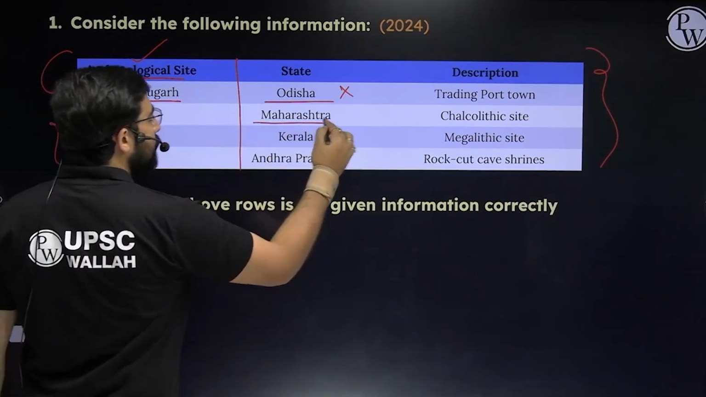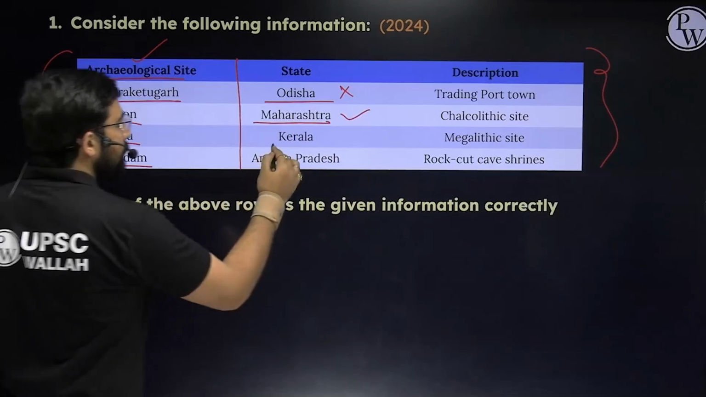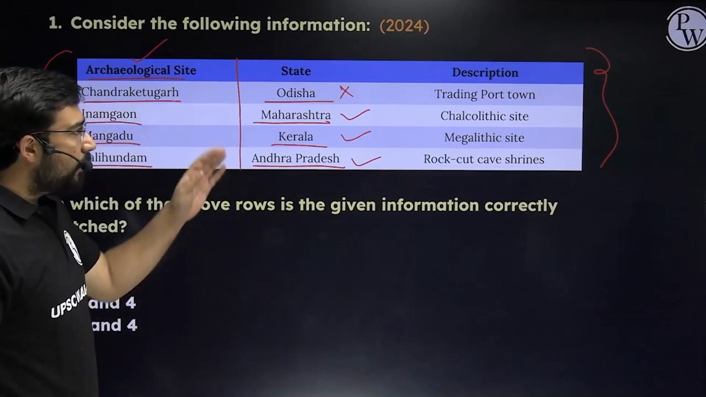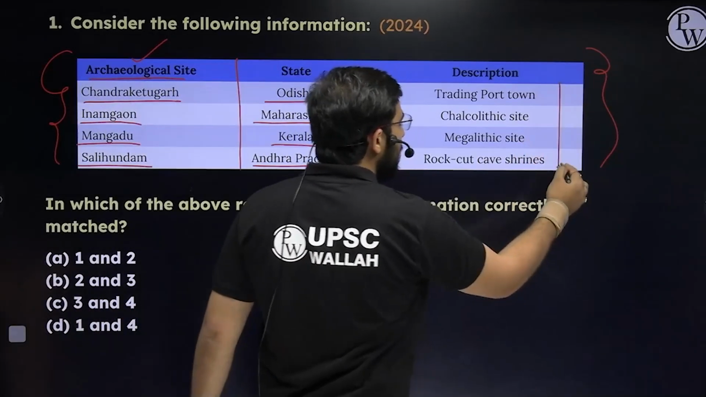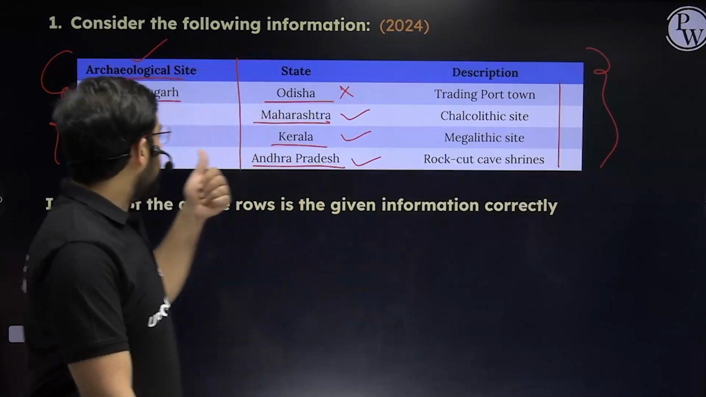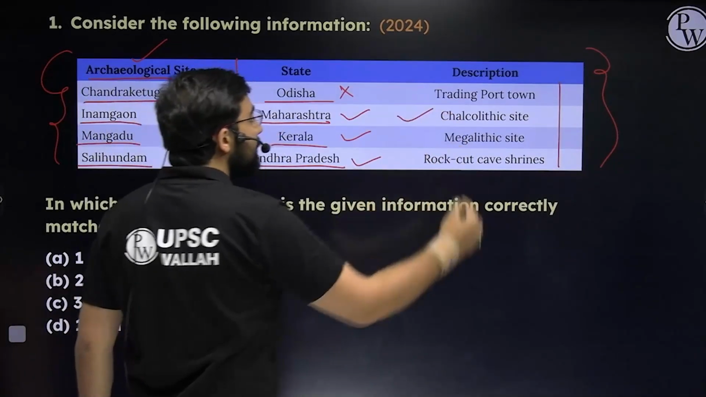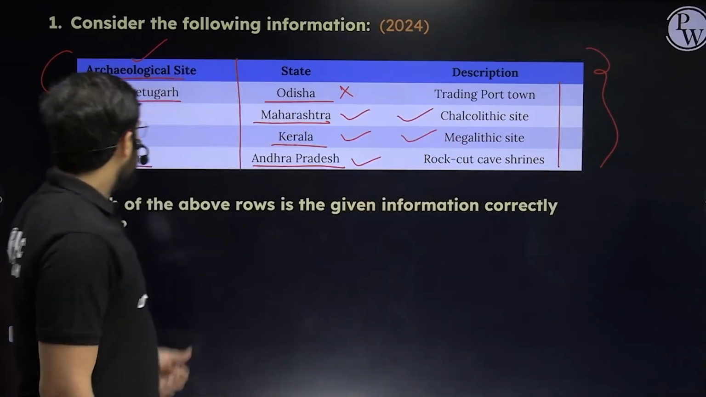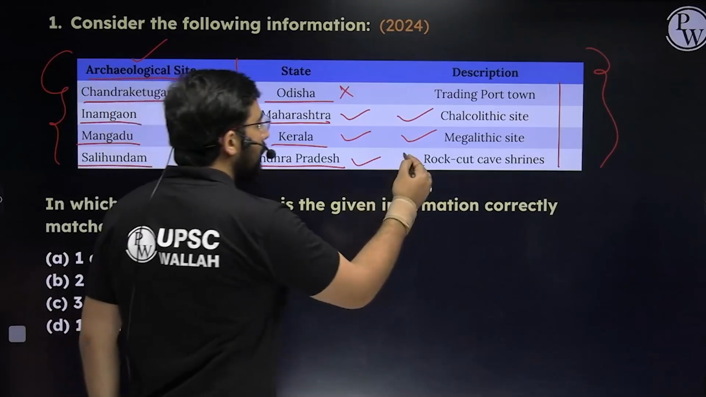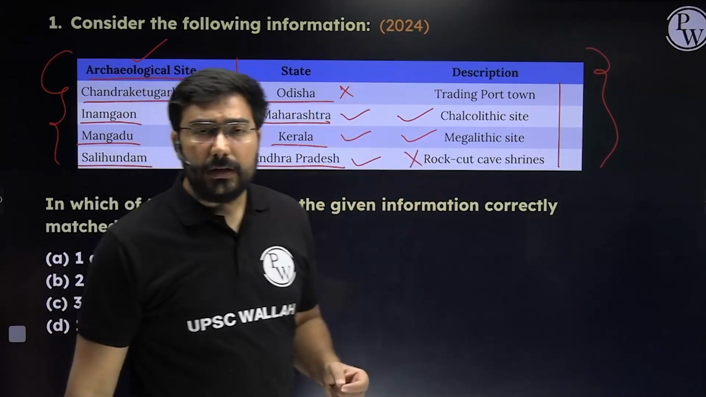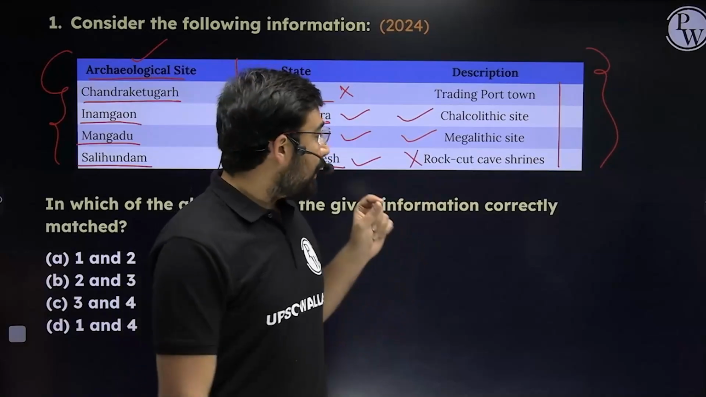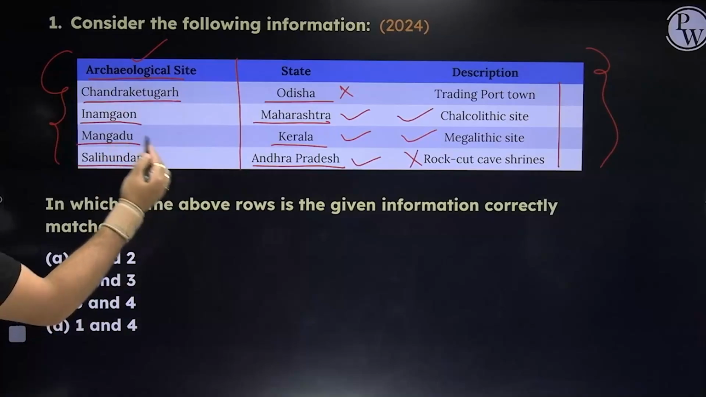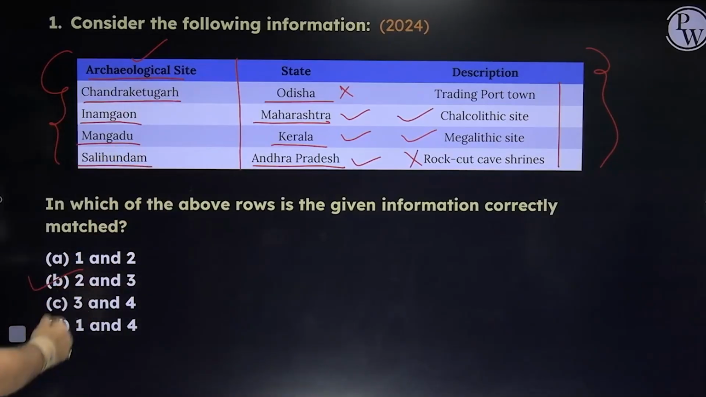Second, it belongs to Maharashtra, absolutely correct. The third belongs to Kerala, correct. The fourth belongs to Andhra Pradesh, that is correct. So far we have 3 options, but now we have to also match their descriptions, the third part. The second one is a Chalcolithic site, yes. The third is a megalithic site. And the last one is not a rock cut cave shrine. It has some stupas, but it does not have a rock cut cave shrine. So on the basis of this, we're left with 2 and 3. The answer will be B.